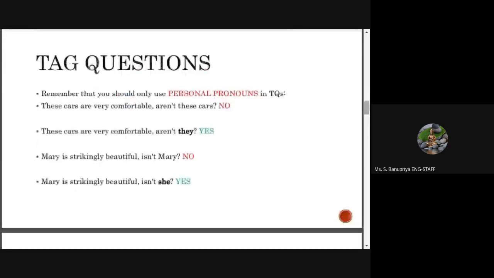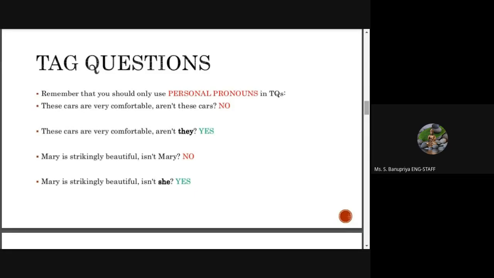Here are some examples for tag questions. There are some differences between yes or no question and tag question. For yes or no questions, we usually answer yes or no, and for some of the tag questions also, we answer yes or no. But there is a difference between these two.